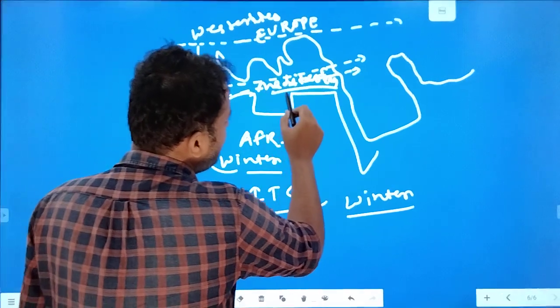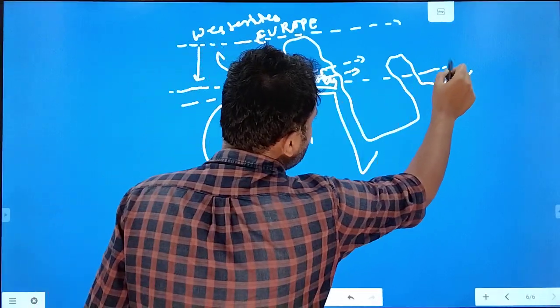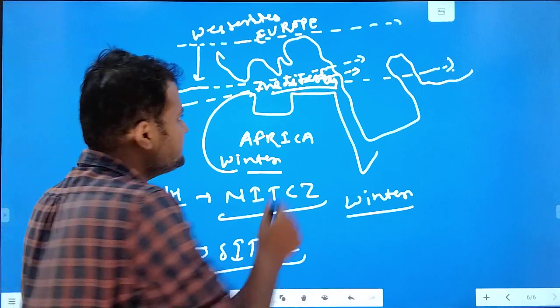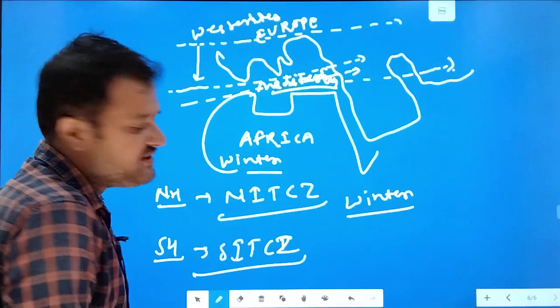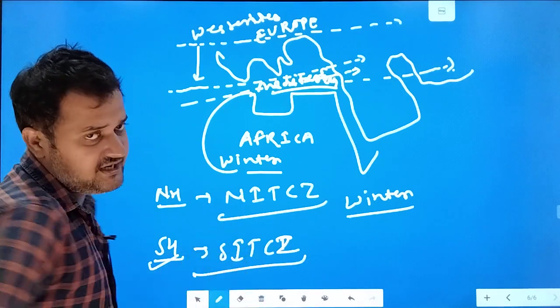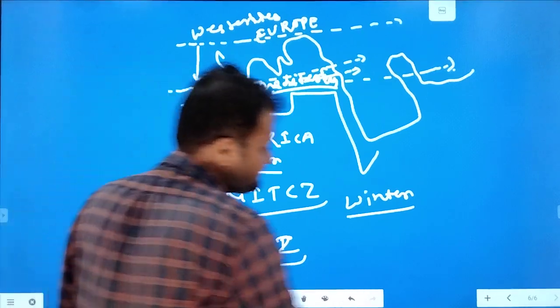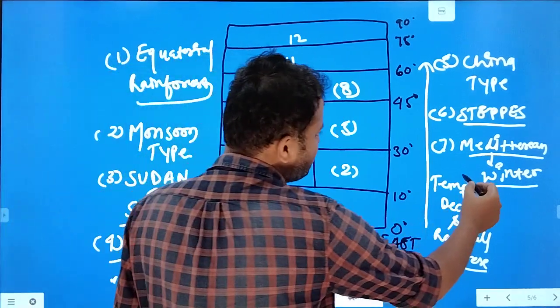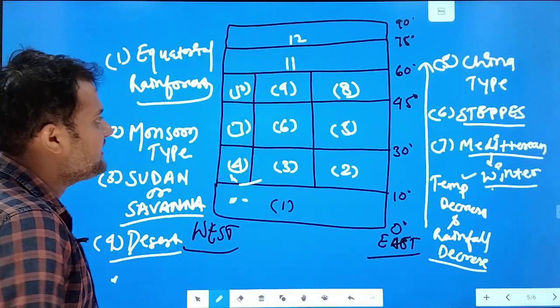These westerlies are one of the reasons why there is rainfall in Punjab and these regions of India also. So these westerlies shift as the sun shifts to the southern hemisphere in winter. This is the reason why there is winter rainfall in the Mediterranean type of climate.